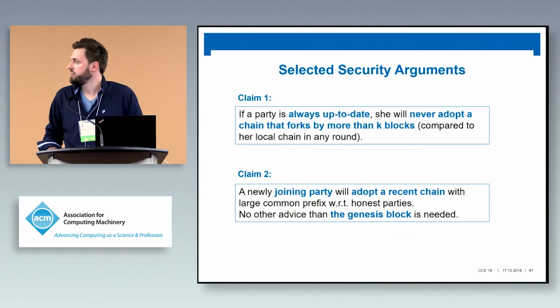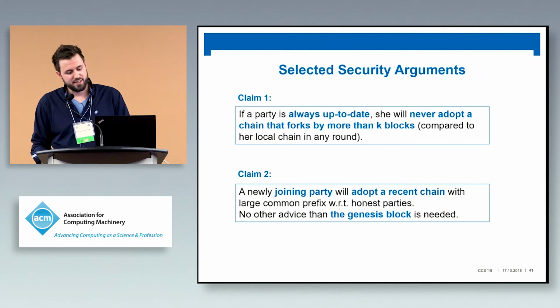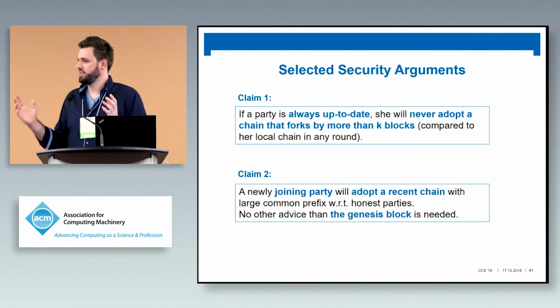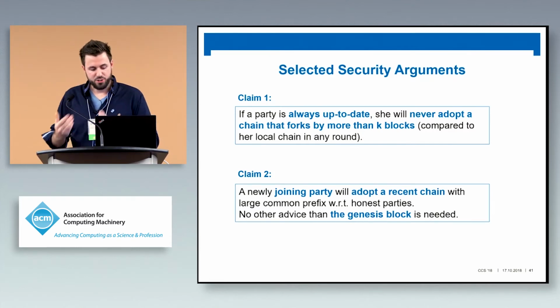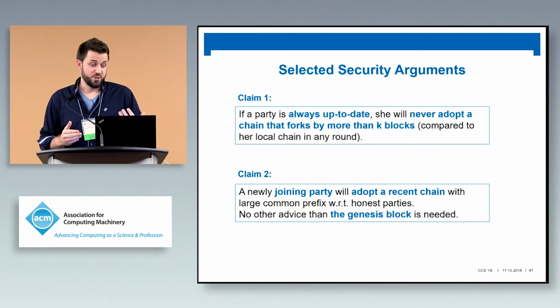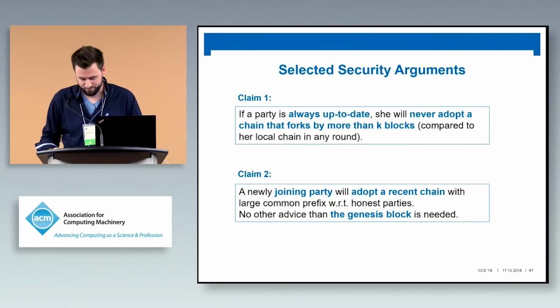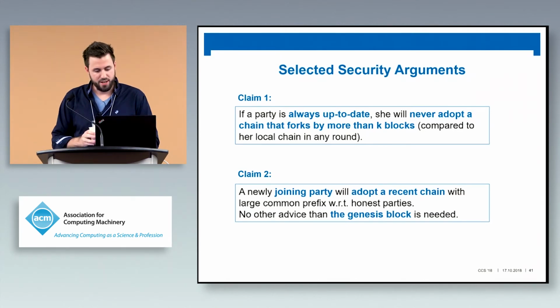So nobody would ever invoke the new condition if everybody is up to date. And then, more importantly, the second claim: if a new party joins the execution, this new party can just observe the network being served with a couple of chains, and the party that joins will automatically, after a certain time, pick the chain that is very good, that shares a large common prefix with honest parties. That's what we wanted to achieve. So let me quickly argue about the first one and then see how much time we have for the second one.